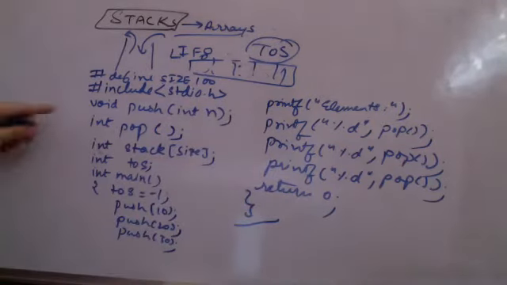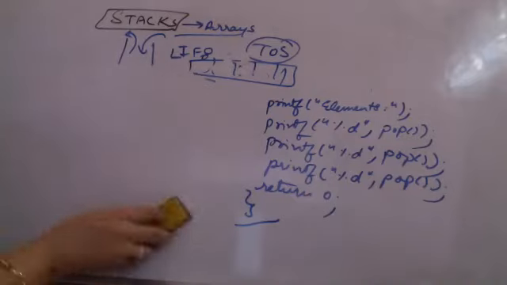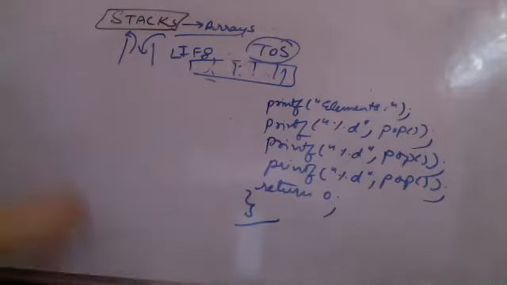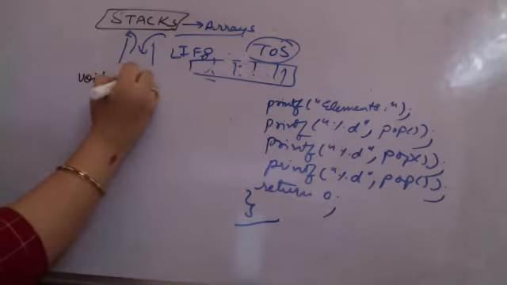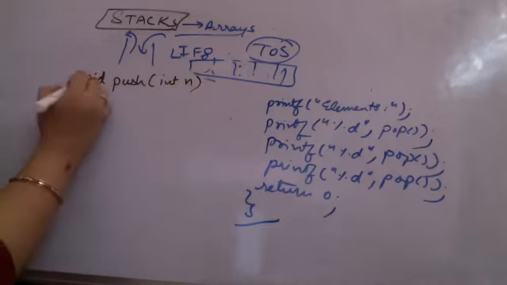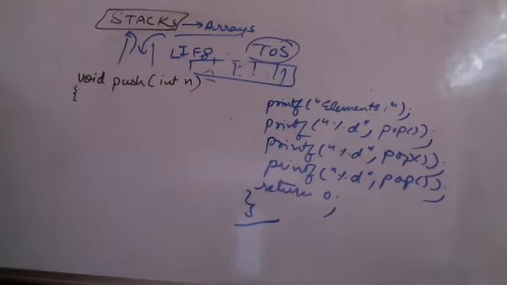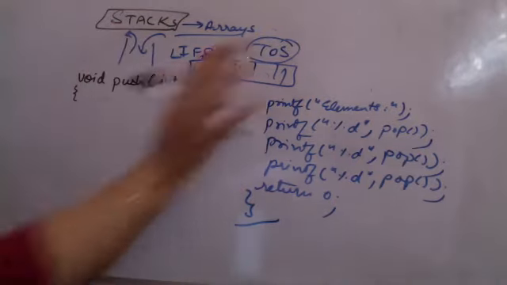Now the question is, how am I going to define push and pop? So let me define push and pop for you. Supposedly I'm defining push first. So I'm having void push, and I'm passing an integer. This integer can be user defined or direct integer, that is up to you. And I want to push, first of all, pushing is possible only as long as there is space in the array.